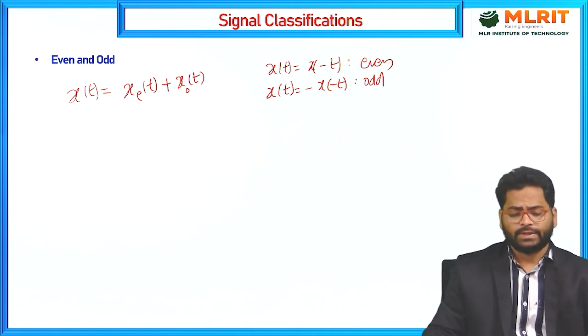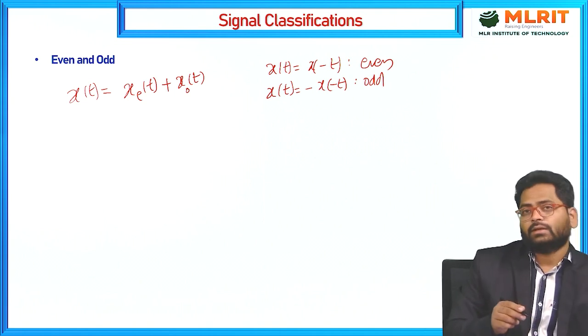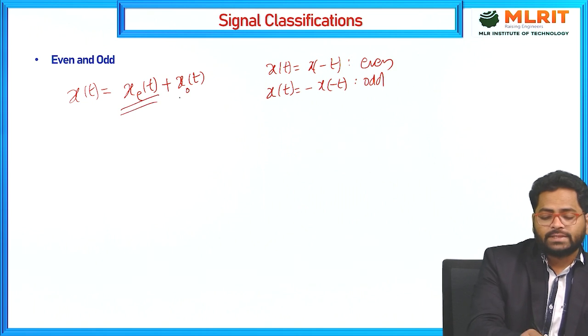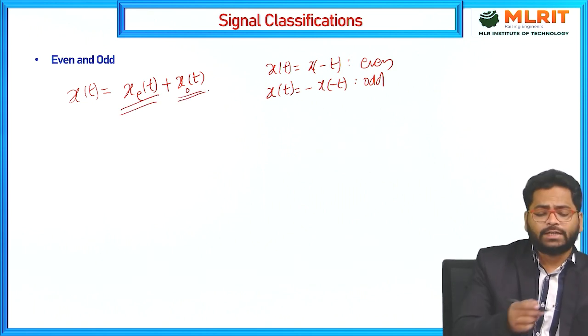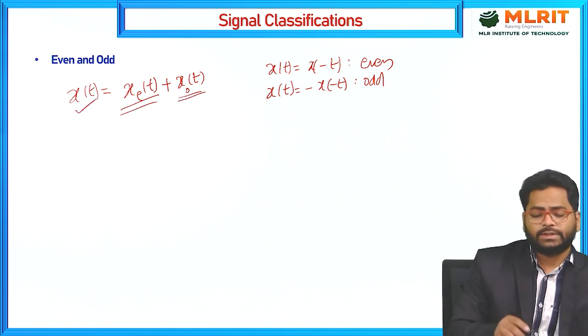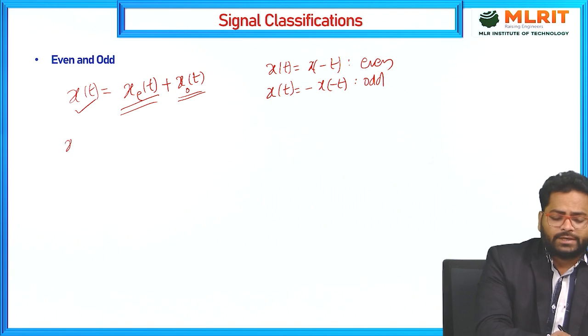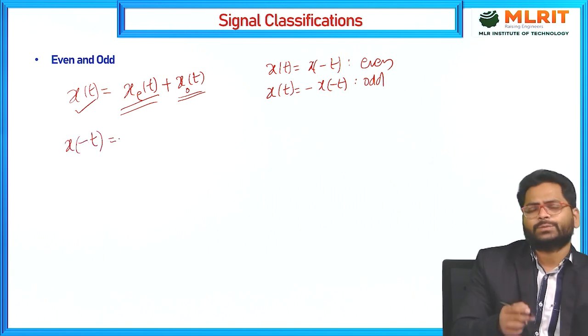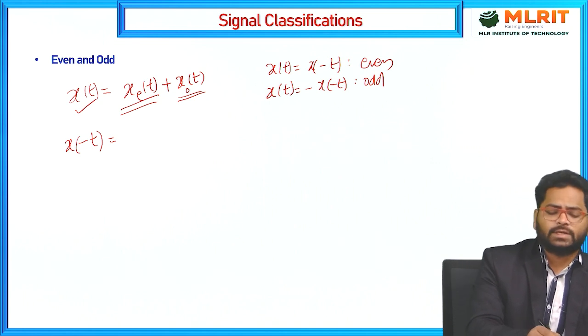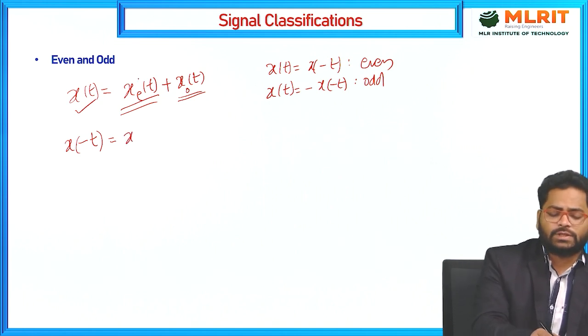Now I am trying to find the even and odd components in terms of x of t. I already wrote x of t equals xe of t plus xo of t, that means the sum of even and odd components. Now I am writing x of minus t, which means wherever you find t, just replace it by minus t.